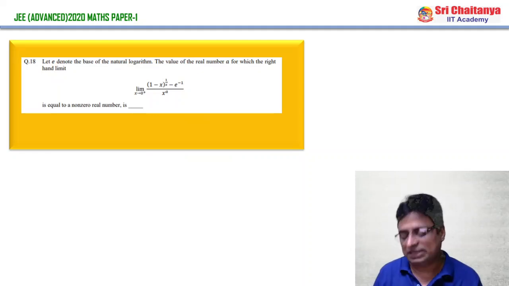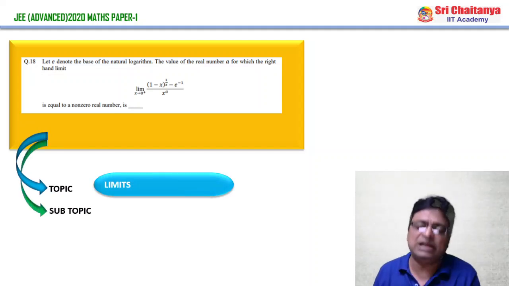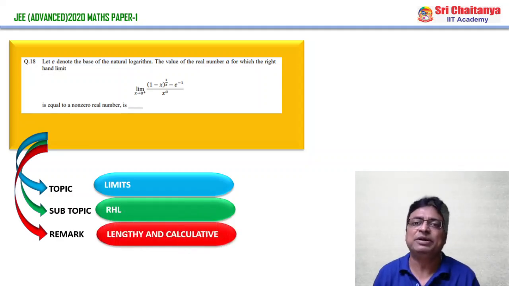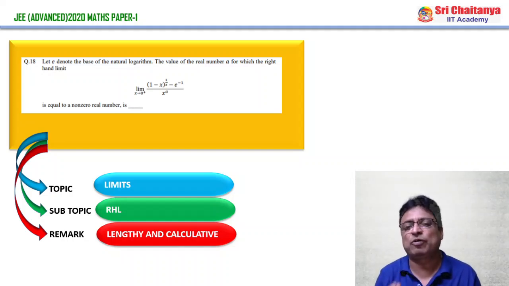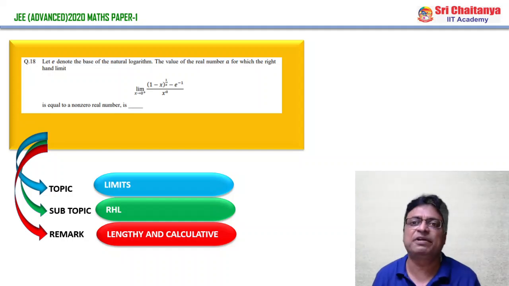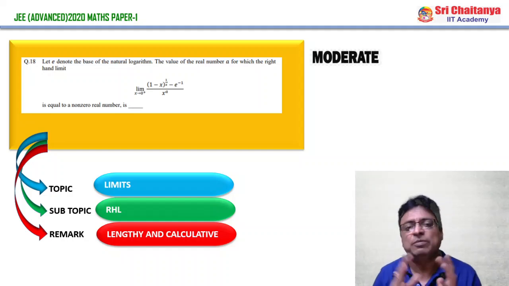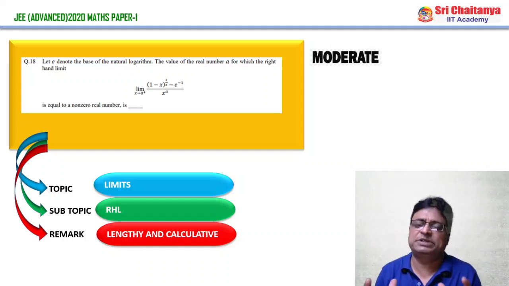It appears just like a limit question. Though it is a chapter from limits, it is very clearly a problem based on a right hand limit, but of course it is very lengthy to calculate. If you know the expressions and expansions of (1 minus x) whole power 1 by x, etc., then the problem, which is very difficult otherwise, is very easy for you, and it is an application of what? Somehow L'Hospital rule also. And of course majority of students consider this as what? Moderate.